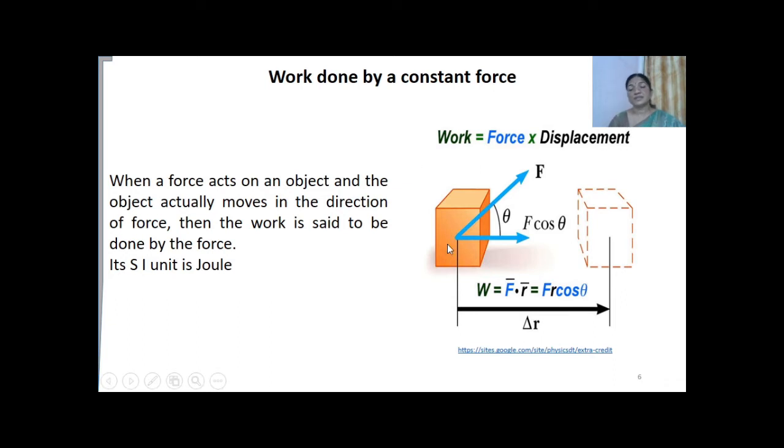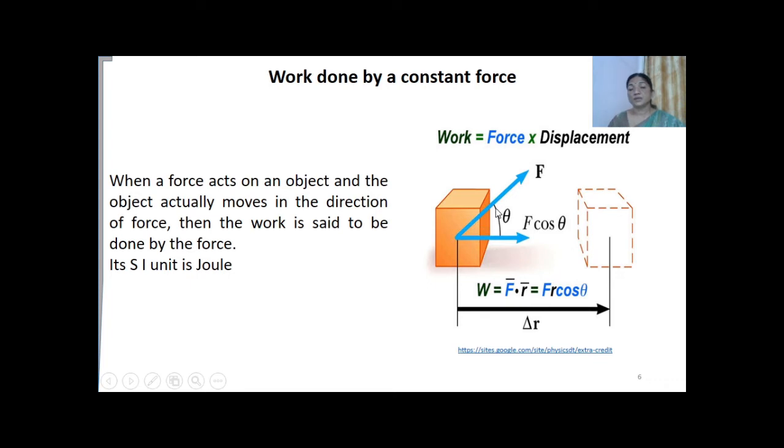But in some cases, the displacement will be in a different direction and the applied force will be in a different direction. At that time, the general expression for work is given by the formula W equals F dot r. Here r is the displacement, F is the force that is applied, which is equal to F r cos theta. That is, it is the scalar product of force and displacement.